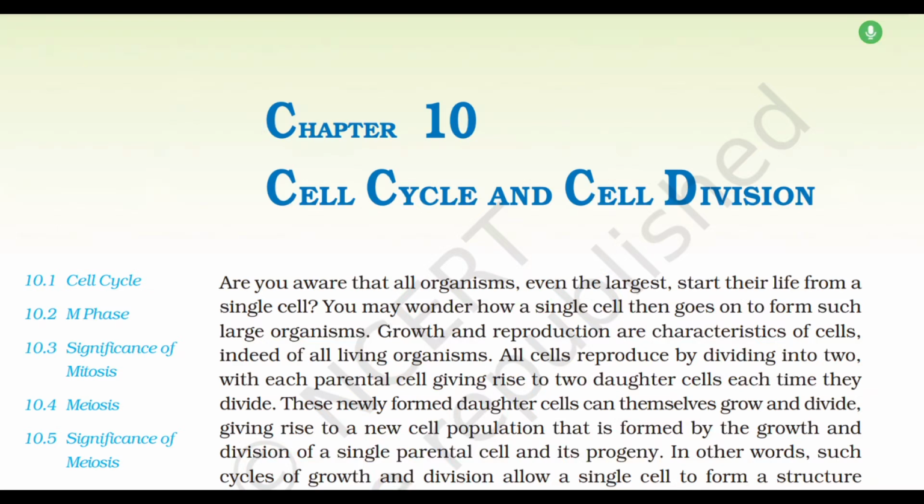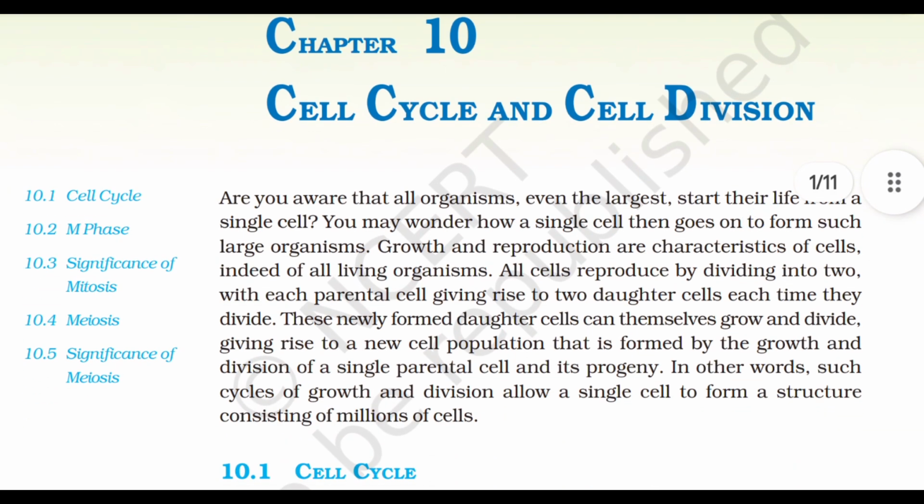Dear students, let's begin with the NCERT reading of Class 11, Chapter 10, Cell Cycle and Cell Division. Are you aware that all organisms, even the largest, start their life from a single cell? You may wonder how a single cell then goes on to form such large organisms. Growth and reproduction are characteristics of cells, indeed of all living organisms.